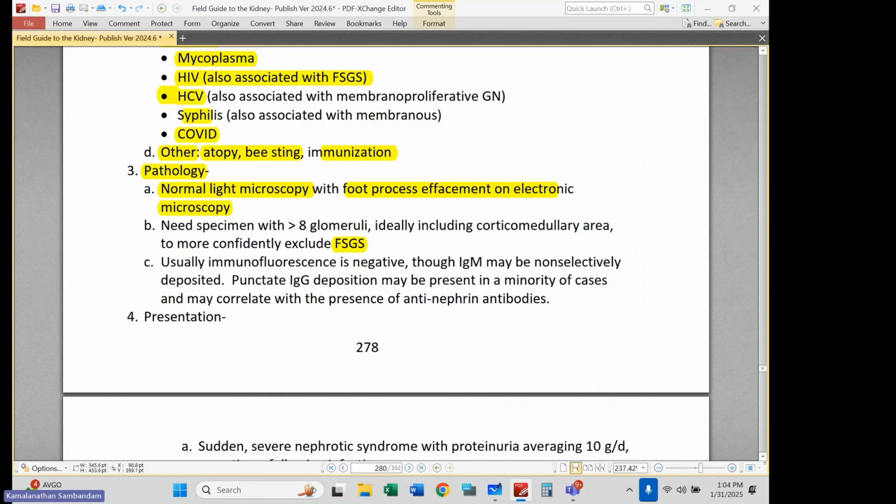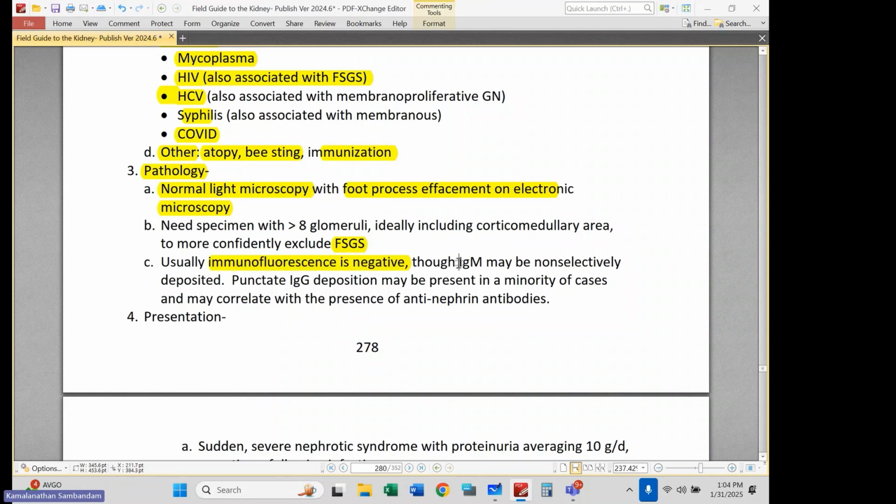So how do I make this distinction? This is how I would do it. If you have a steroid resistant minimal change patient, I don't call that steroid resistant minimal change. I basically call that undersampled FSGS. Minimal change is steroid responsive. It's either non-compliance that would explain steroid resistant minimal change, or it's undersampled FSGS.